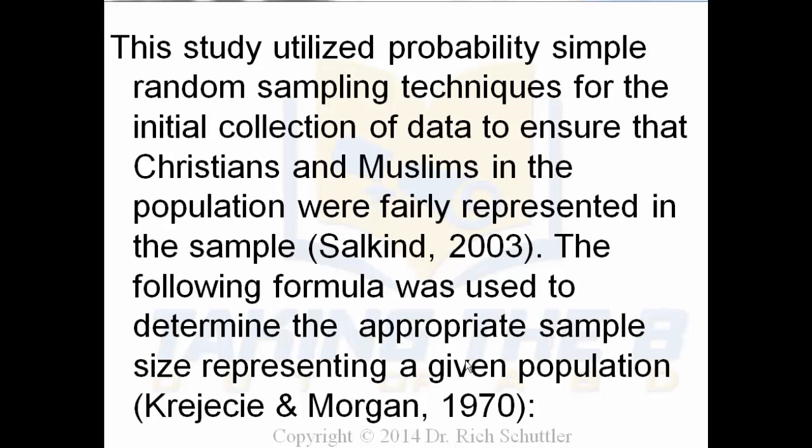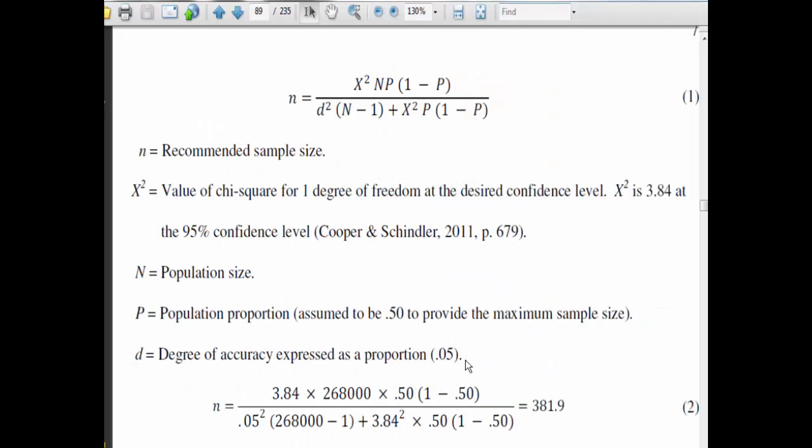The following formula was used to determine the appropriate sample size representing a given population. Now, he highlights this author's work here, so if you wanted to use that same formula, you could. And you would see the formula here that he puts together. Now, I'm not going to read this all to you, but you can see that there's an actual formula at the top. And then what he did lower at the bottom is put all the information in that he had to be able to understand that the outcome that he needed 381 people to be able to do his survey, or actually 382 by the time he rounded it.